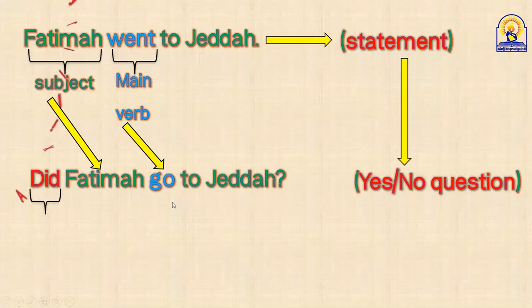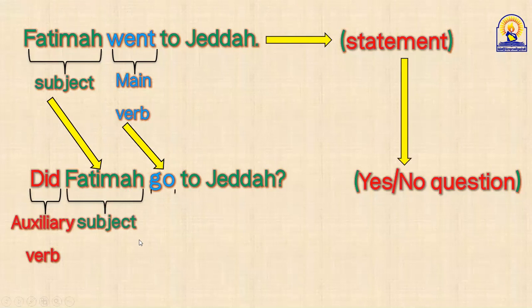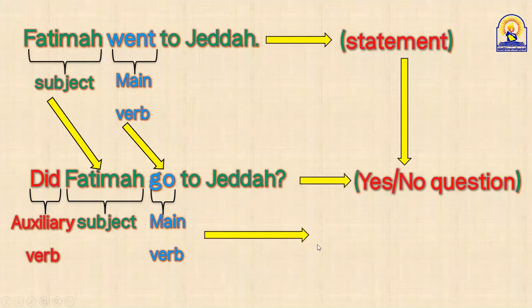So here did is the auxiliary verb. Khalid got it on his own. Fatima is the subject. Go is the main verb, which originally was went, past, changed into go. Here we form a yes and no question, and don't forget that the main verb must be in bare infinitive form.